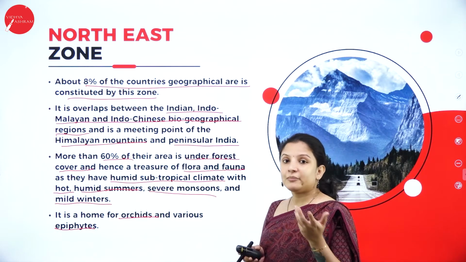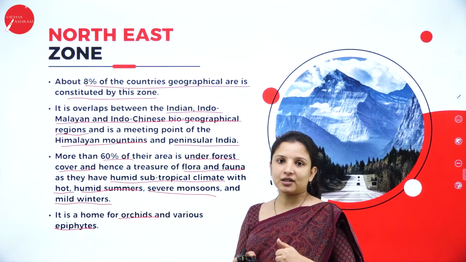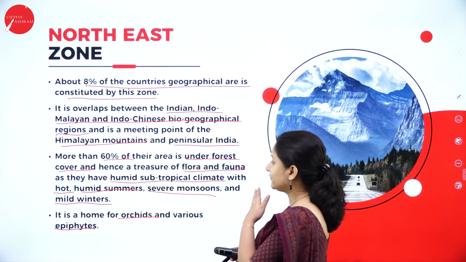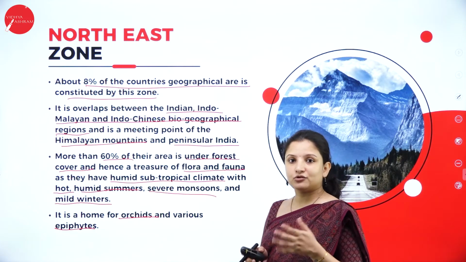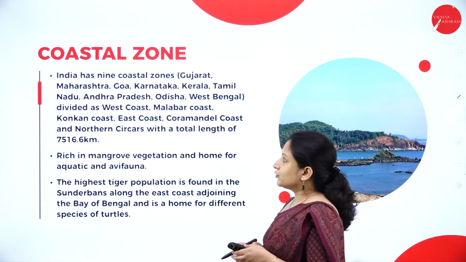So, especially Meghalaya region and all that, if you visit, they all come under the northeast zone only. You find national parks wherein they completely have orchids and epiphytes. It's so beautiful to visit those areas. Next is the coastal zone.